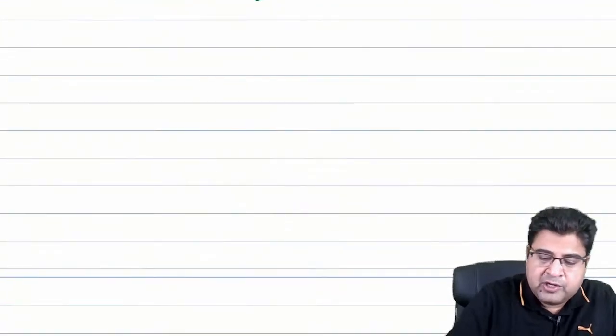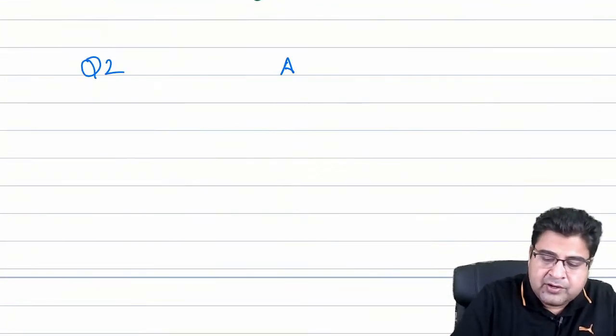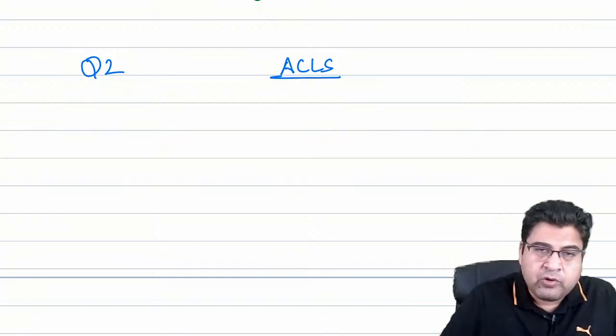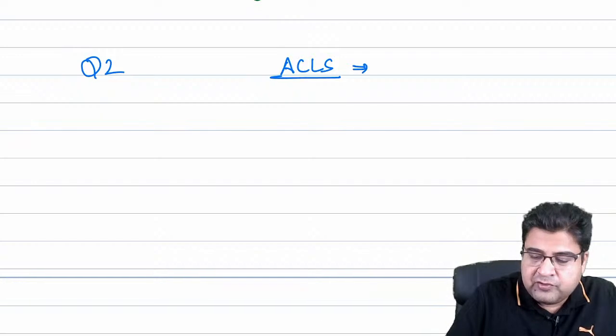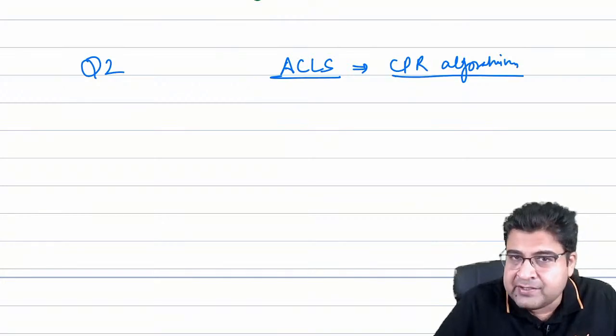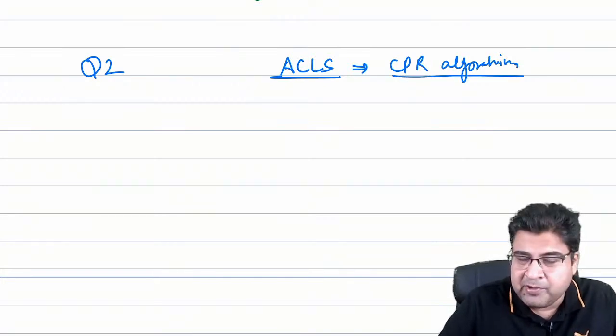This question number 2 is based on ACLS algorithms. Guys, we have a total of 4 algorithms. One is the CPR algorithm, which you will cover in your anesthesia class, on how to give CPR to a patient.